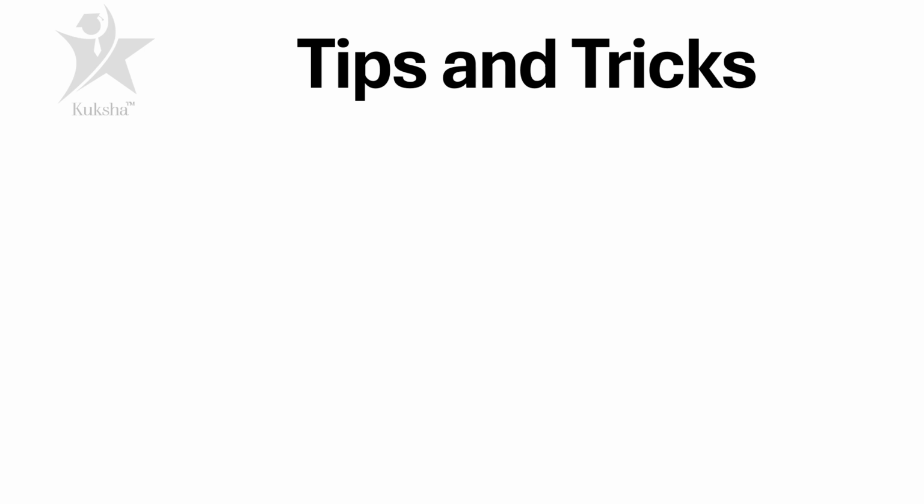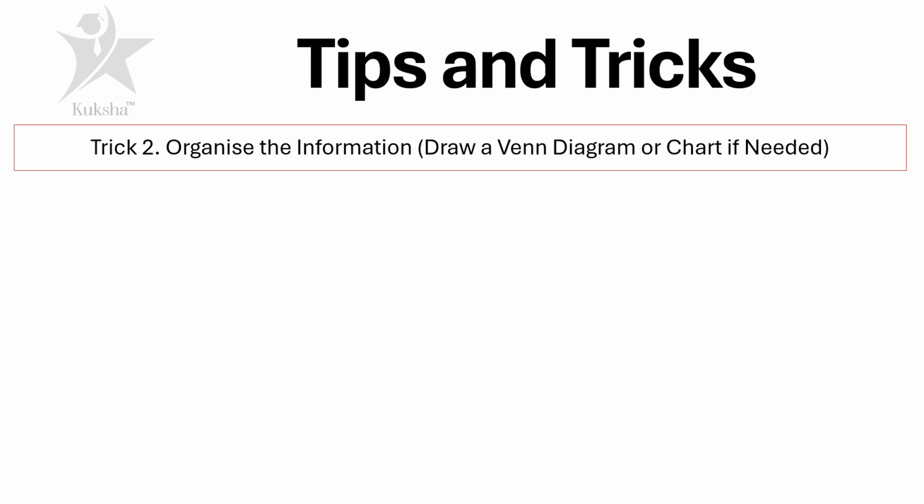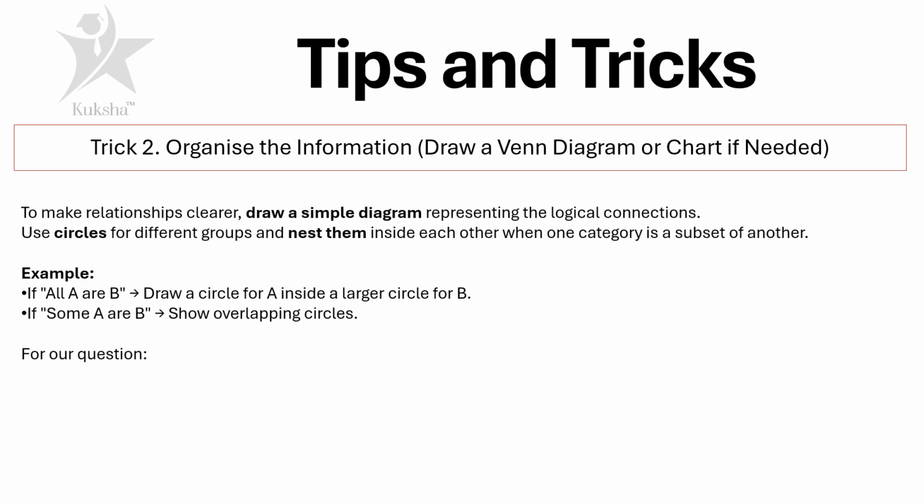Let's go to trick number two. Organize this information, and this is my favorite, and this really applies to this exercise. Draw a Venn diagram or a chart if needed, and this is what I was mentioning about visualizing the information. To make relationships clearer, draw a simple diagram representing the logical connections. You can use circles, or you can use nesting inside each other when one category is a subset of another.